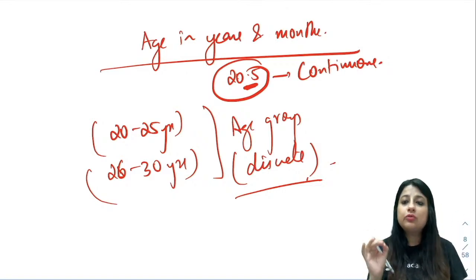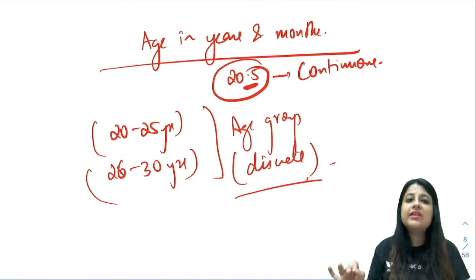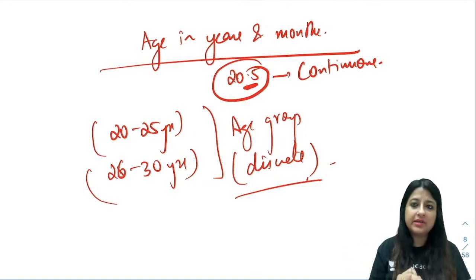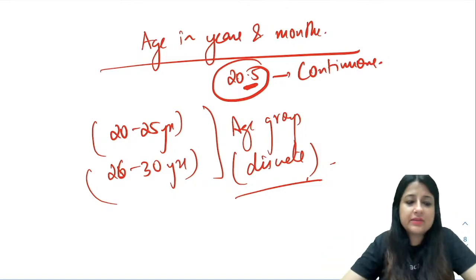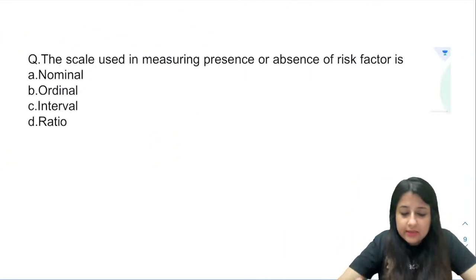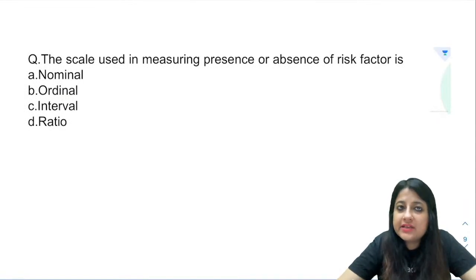Just ask yourself, do they have a unit? If they have a unit, that means they are quantitative. If they are quantitative, that means they are continuous. ठीक है? चलो. Now, next topic which is important is what is the scale used for measuring these variables?